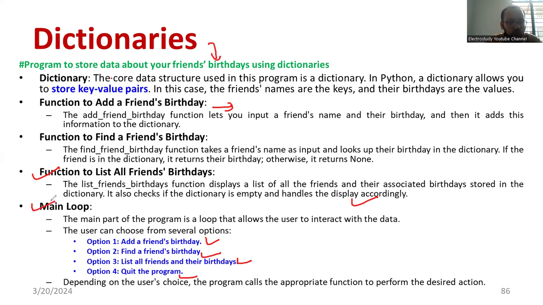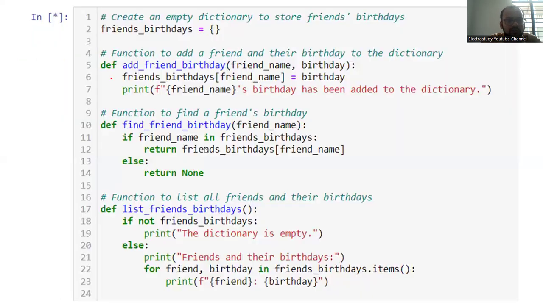Ultimately, you have to create the loop, because if you want a certain condition to be met, you can follow the loop. Correct. So this is regarding the storing of friends' birthdays in dictionary form. The program you can also observe. Type the program in your convenient interpreter and verify. It follows the same logic that I mentioned in the previous slide. Based on the logic only, we have implemented the program.